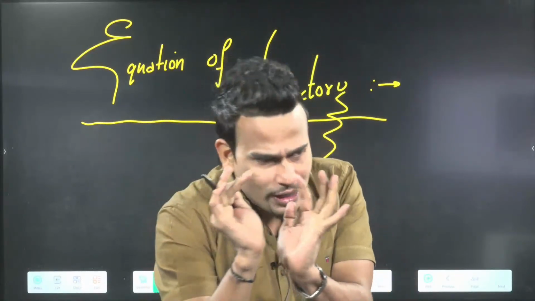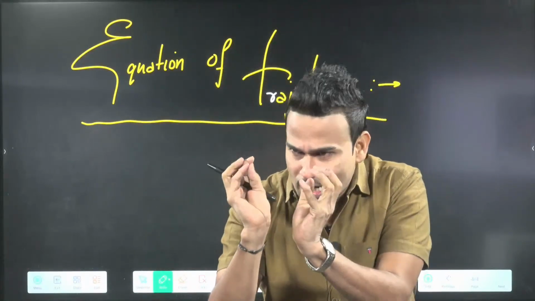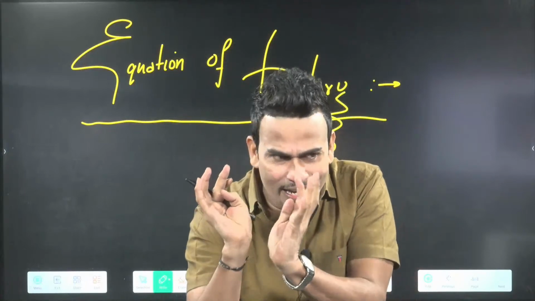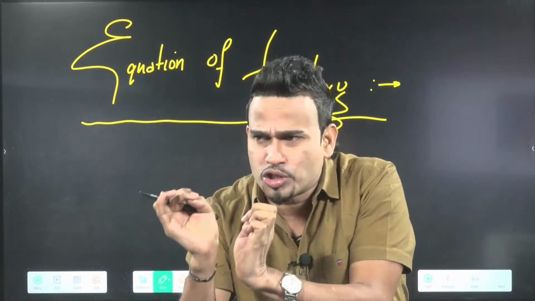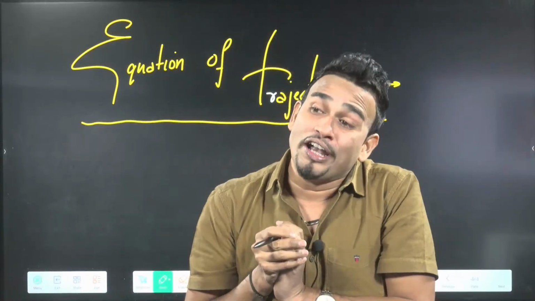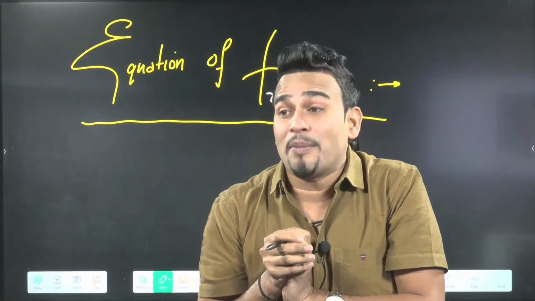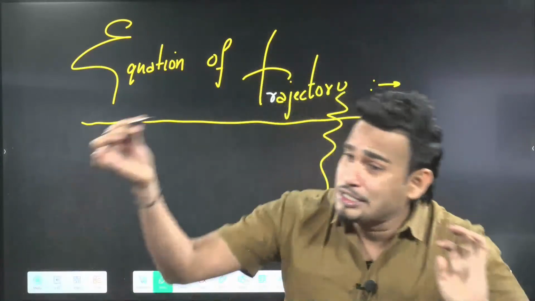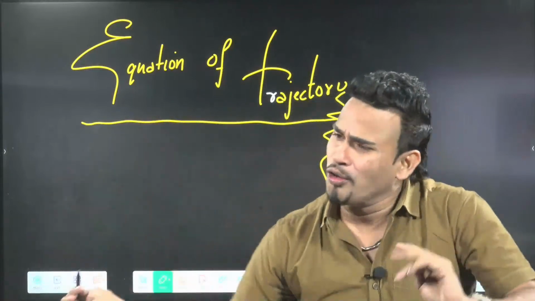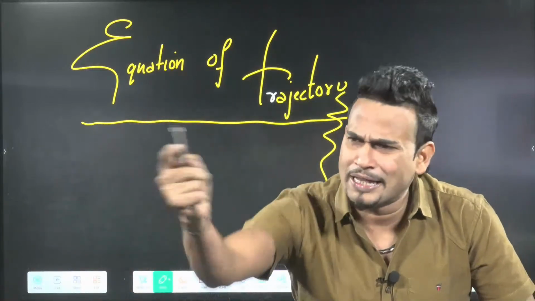Now pay attention, be focused. Understand the point which has been given in NCERT. Tomorrow they can ask you an assertion reasoning question from there. You already know the path of the projectile is a parabola. What is the proof? How are you so sure that this curve which the projectile follows is a parabola? What is the proof that the path is a parabola?